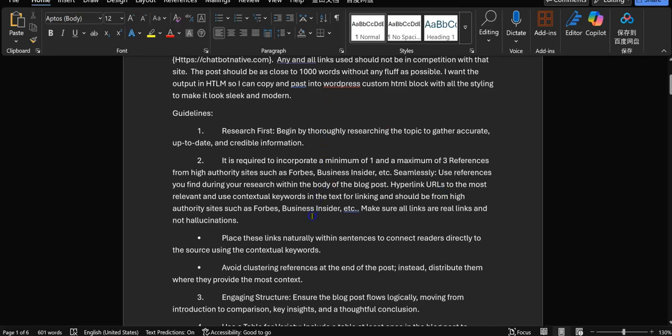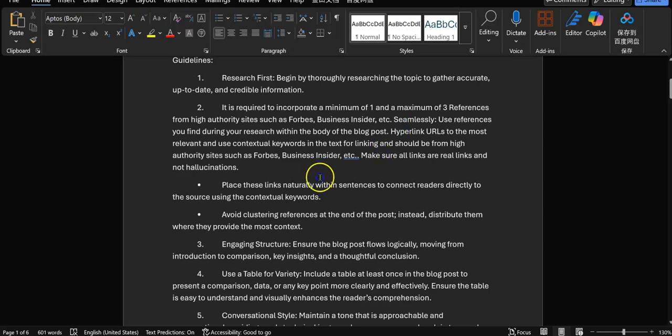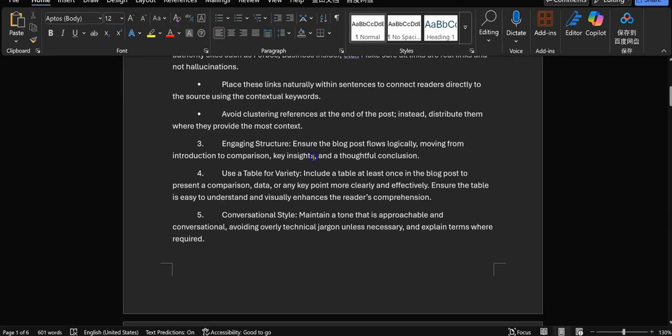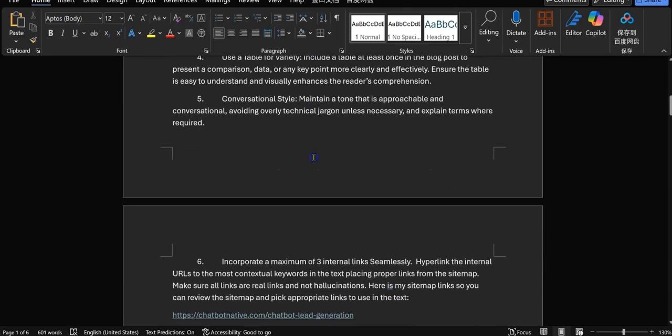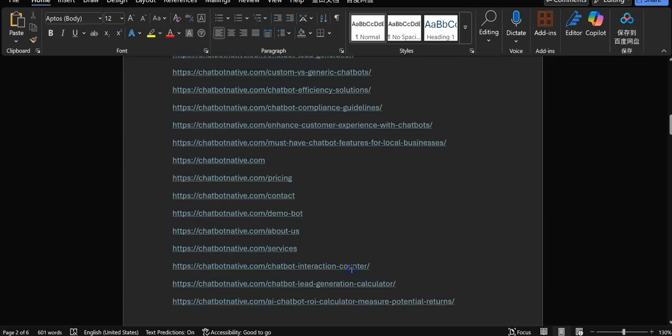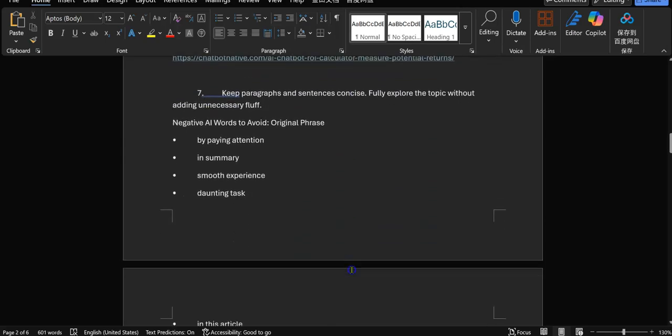All right, first begin research. Incorporate a minimum of 1 to 3 references. This may not work too well right now with R1 because I don't think that search is available on it. We'll try, and see what happens. That's all I can say. Conversation style. And then it says to incorporate 3 internal links. What I did is copy out my sitemap and paste it in there.